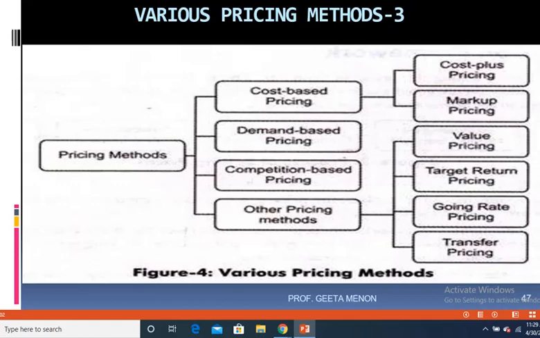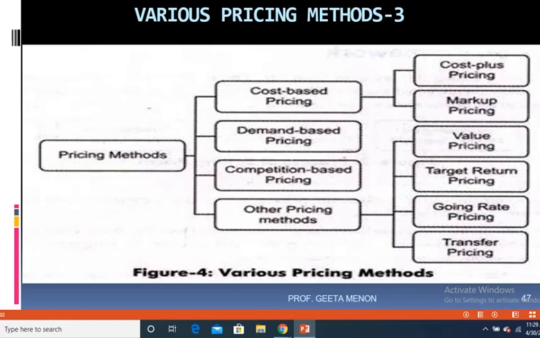So based on the value added features, based on the product benefits, based on the product functionality, the marketer tries to base the price and fix the price. Now let's move on to target return pricing.